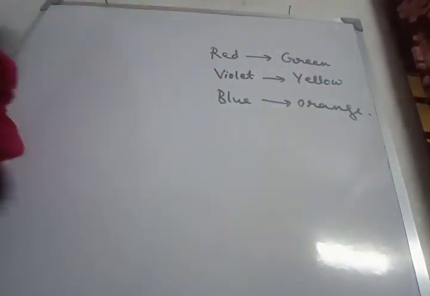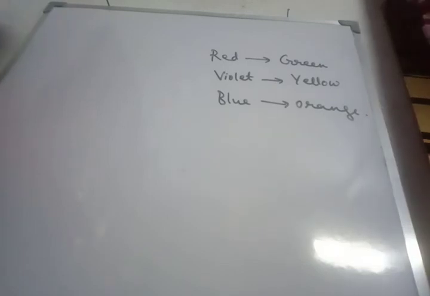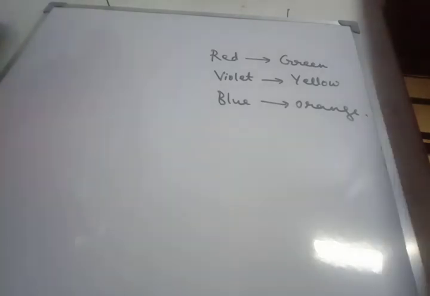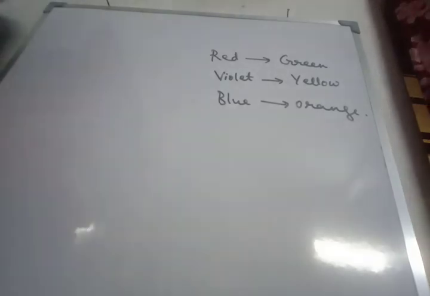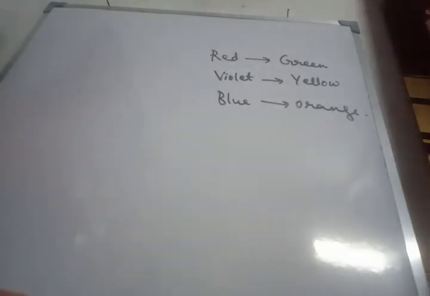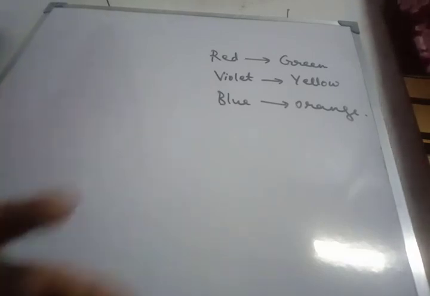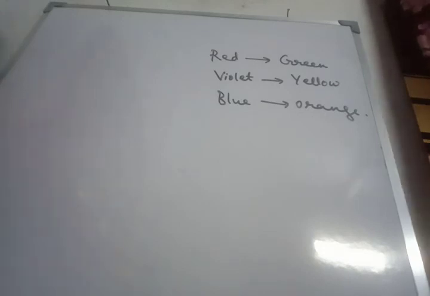Okay. Now, if the complex contains a strong ligand, the crystal field splitting is very high. So, that particular complex will absorb light of higher frequency. If a complex contains a weak ligand, then the crystal field splitting will be lesser. So, that particular complex will absorb light of lower frequency. So, on that basis, we have to say which color the complex will absorb, and what is the color that we can see by our eye.